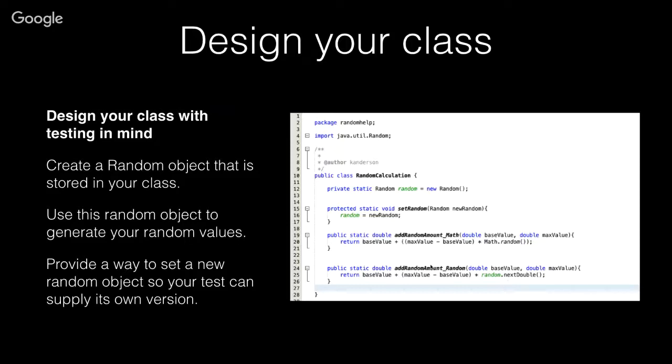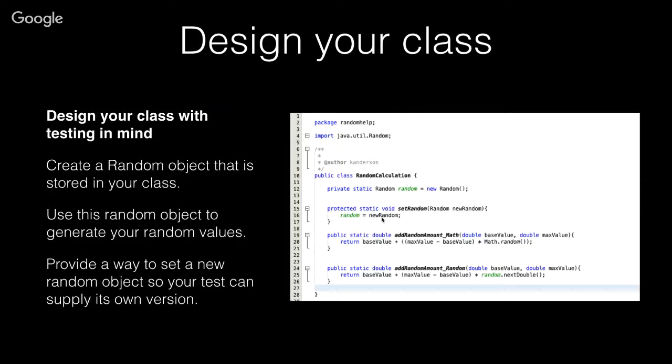Now, here's where it becomes magic for testing. If we provide a method that allows our test class to set a different random number generator, you can see here we replace our random object with a new random object. The test class can provide a random number generator that has been created with a seed, and then the numbers are predictable. So that's where the magic is in testing this.